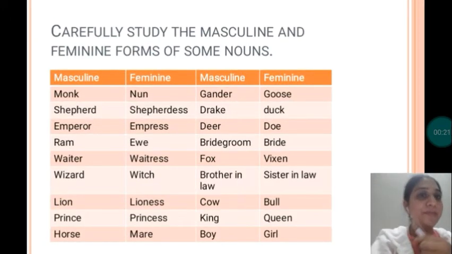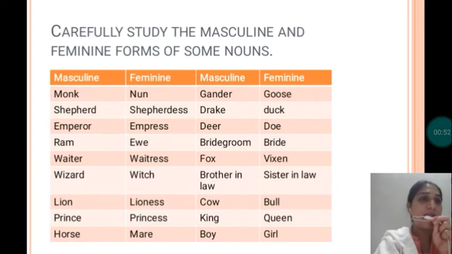Masculine and feminine: you can see monk, the feminine form will be nun. Shepherd is masculine, so shepherdess will be feminine. Emperor is masculine, then the feminine form will be empress. Ram and ewe. Waiter, then feminine will be waitress. Wizard, witch. Lion, lioness. Prince, princess. Horse, mare. Gander, goose. Drake, duck.